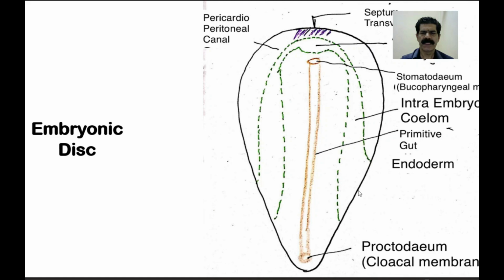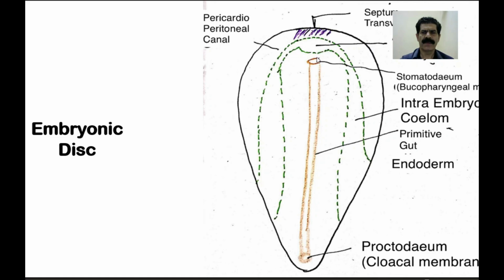This is called the intraembryonic coelom, and the cranial most part of this cavity is the future pericardial cavity, while this cavity, which is large and laterally placed, is the future peritoneal cavity. The connection between the pericardial and the future peritoneal cavity is called the pericardio-peritoneal canal.